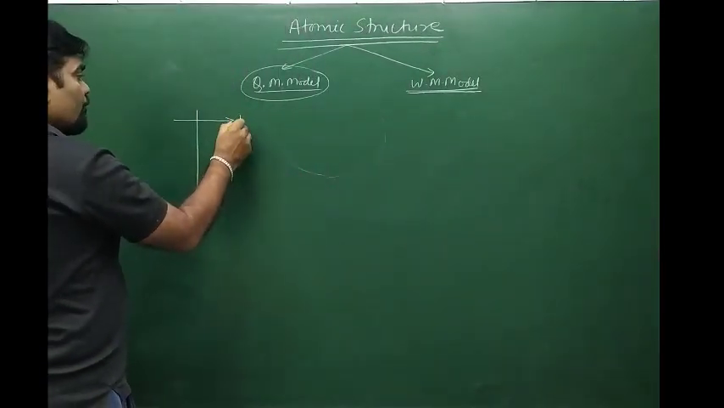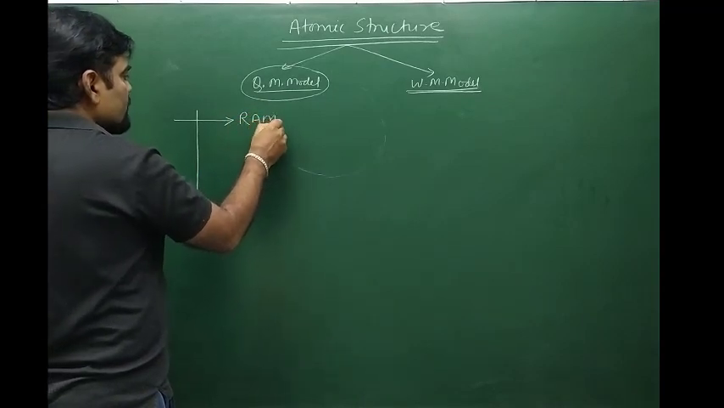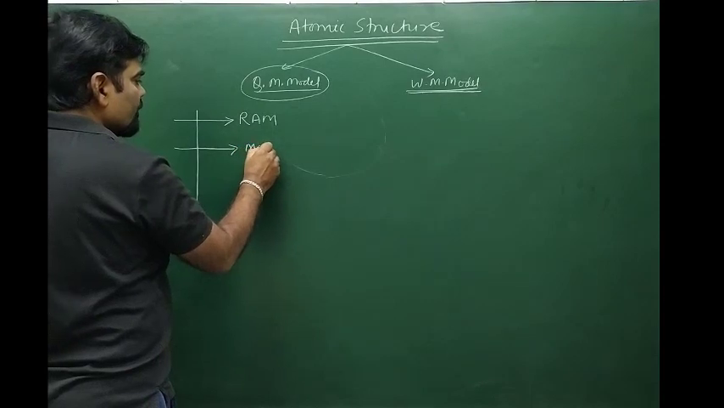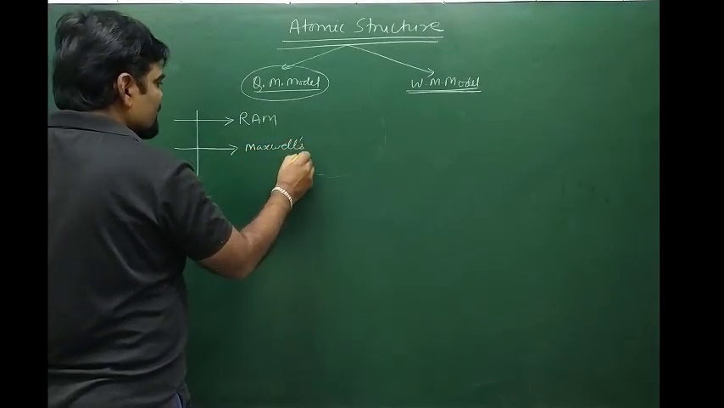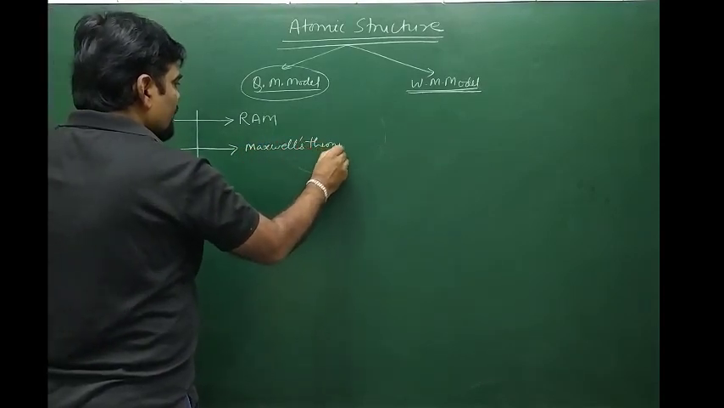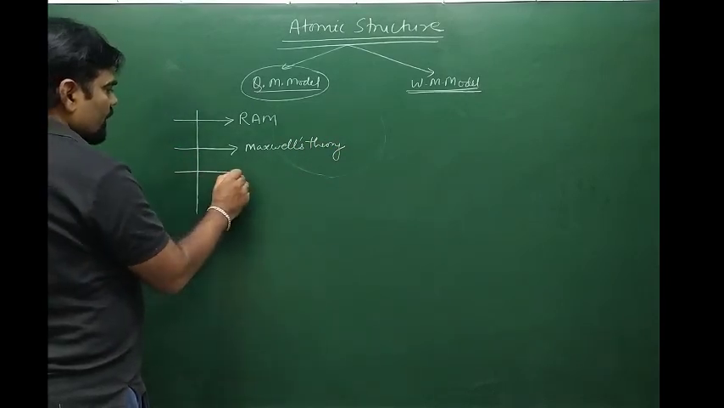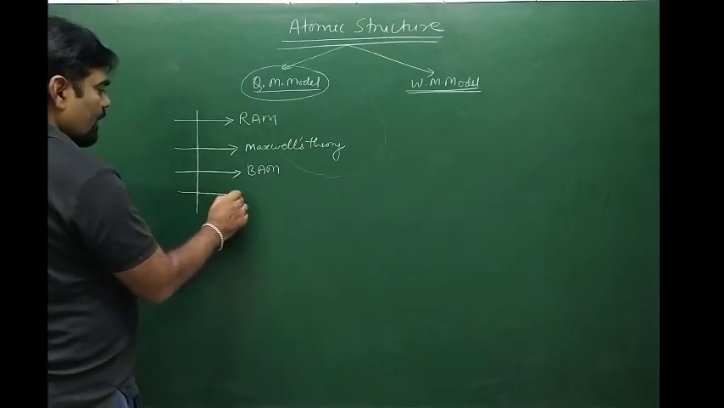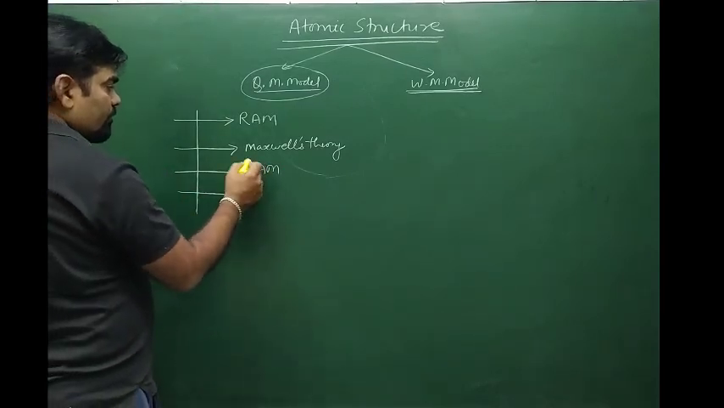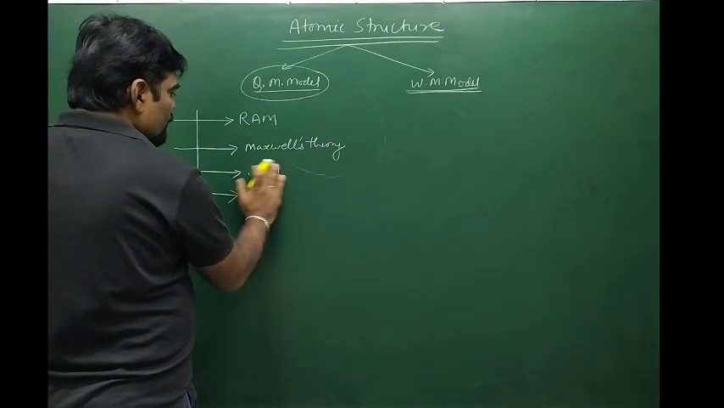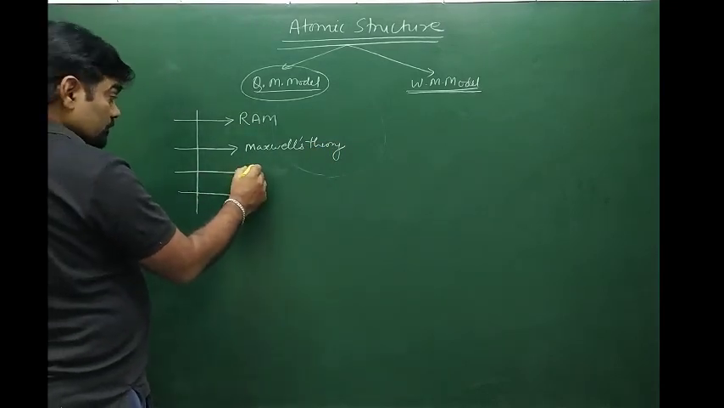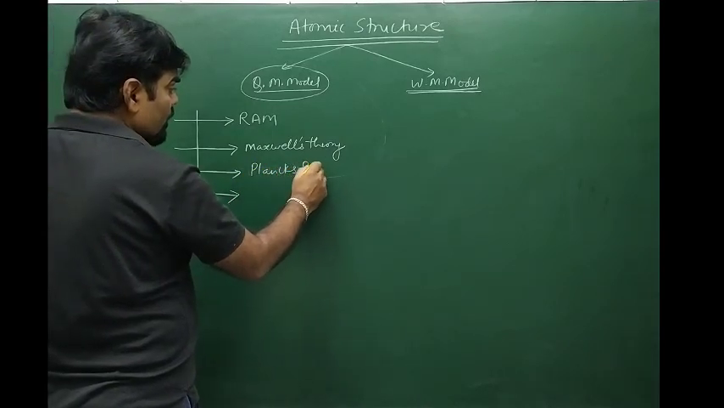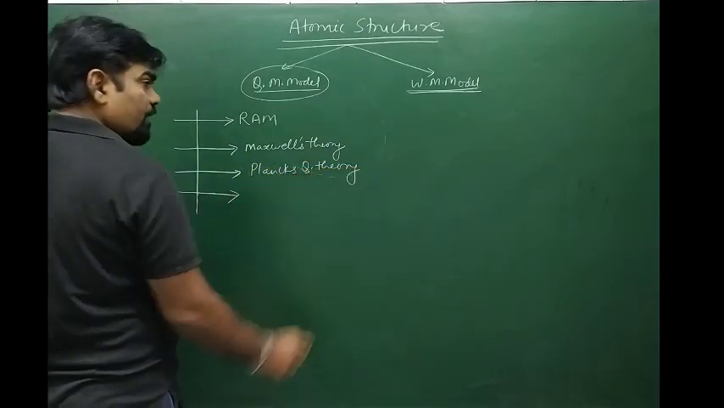So we will start from Rutherford's atomic model, then Maxwell's theory of electromagnetic radiations, then Bohr's atomic model. Before Bohr's atomic model, we will go for Planck's quantum theory and black body radiations.